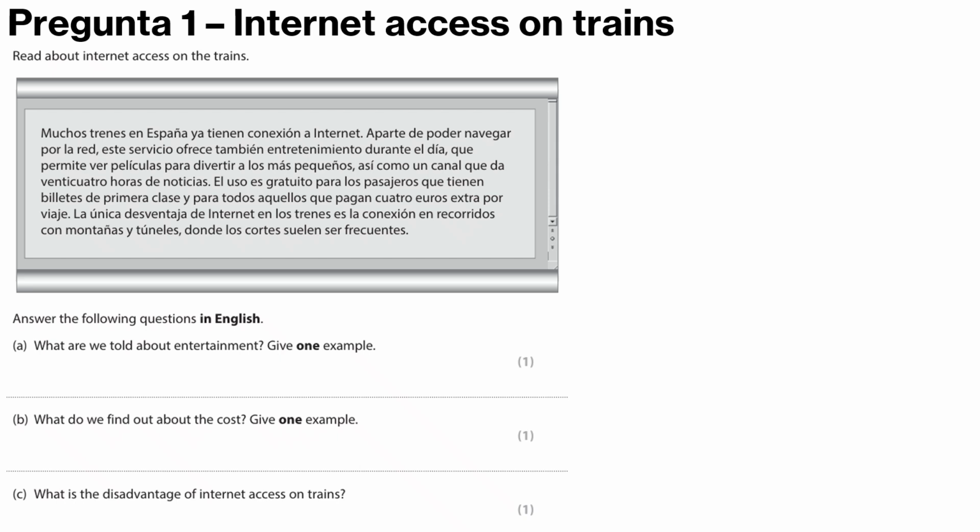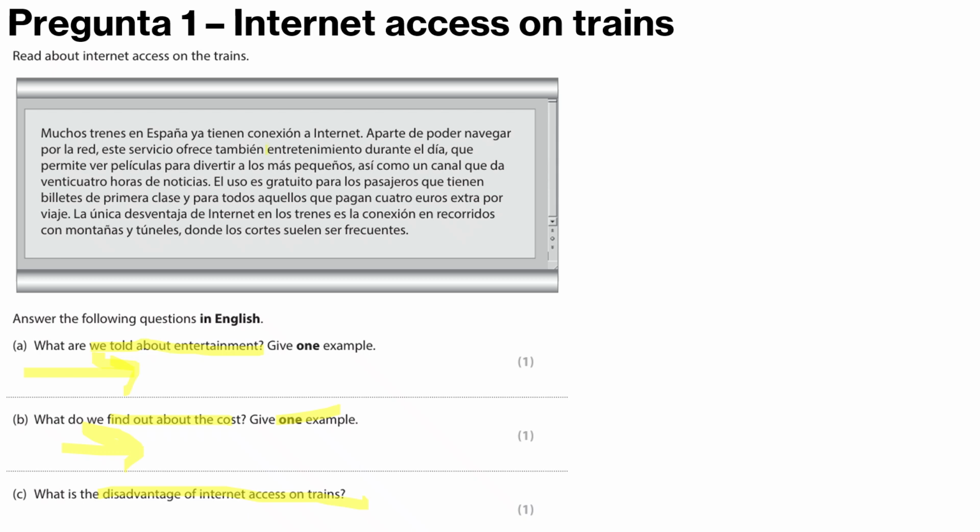Vale, so pregunta uno is internet access on trains. So this is about Spanish trains. If you watch my first video, you know what I do first. So what I told about the focus, and it's one example, so we do an arrow. What do I find out about the cost? One example, so we also do an arrow here. And what are the disadvantages? Well, desventaja, the disadvantage.